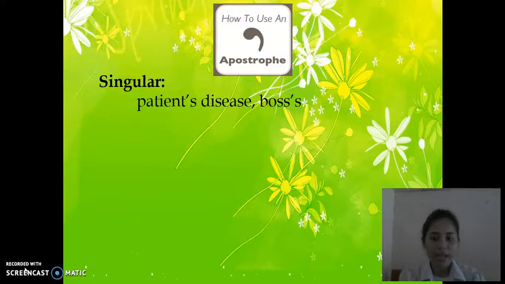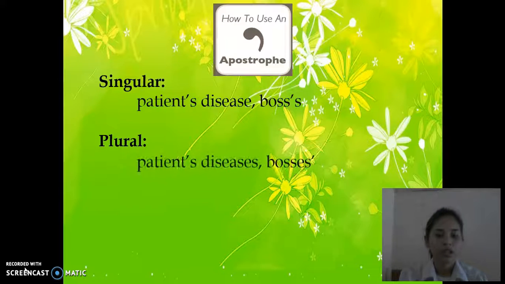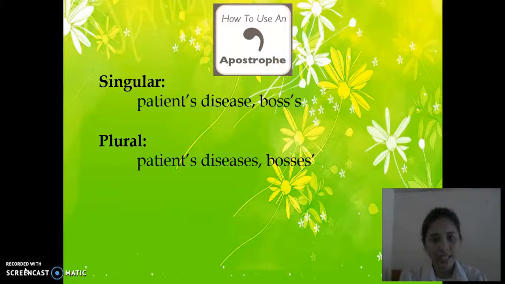And also when you use it in the plural, still the apostrophe is used after the word patients, and the disease becomes diseases since it is plural, and bosses since it is also plural.